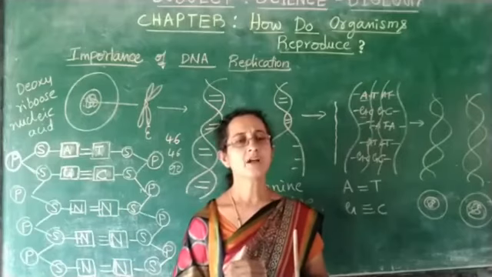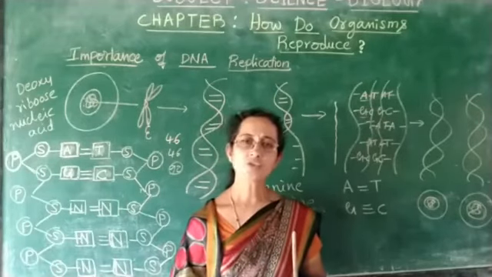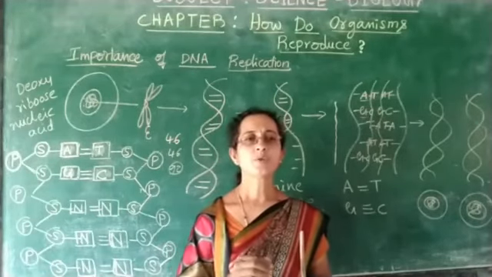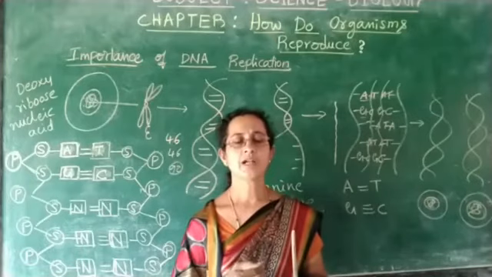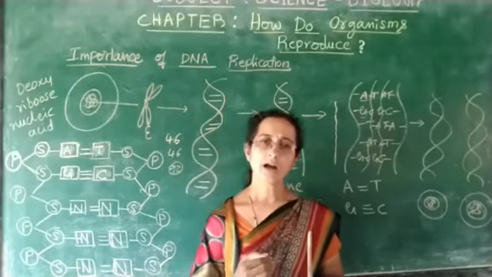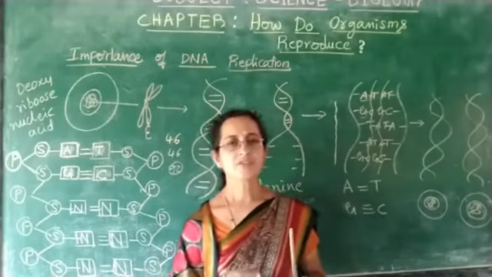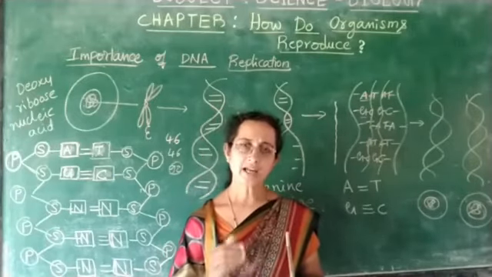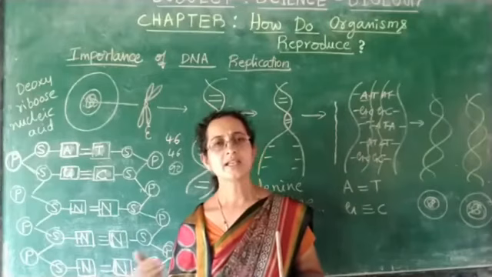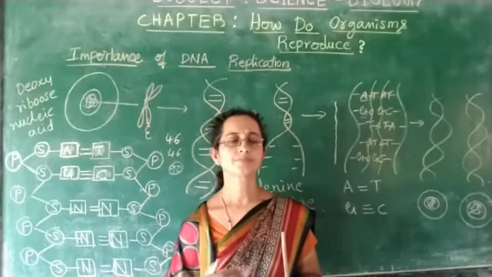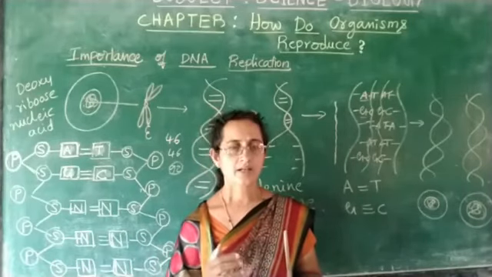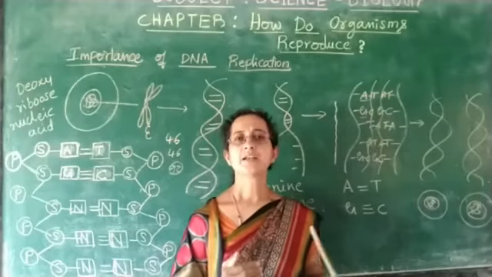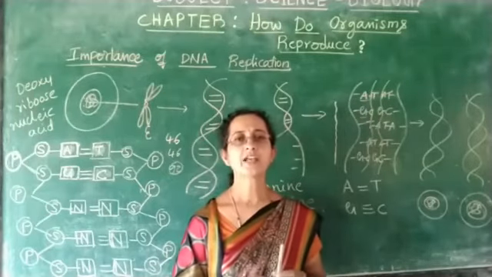At that time, the organism has to adapt to that changing environment. So how could it adapt? Because of these DNA changes taking place in their body, it can adapt to the changing environment. This can be seen in species like dinosaurs.